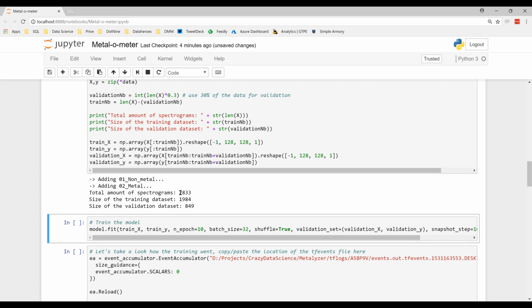In total, we have 2,833 spectrograms, of which we have a training data set of 1,984. What we also do while loading in this data is we create a validation data set. So while we are training our model, we can immediately validate how good the steps we are taking to optimize our neural network are. In the next step, we are going to train the model.